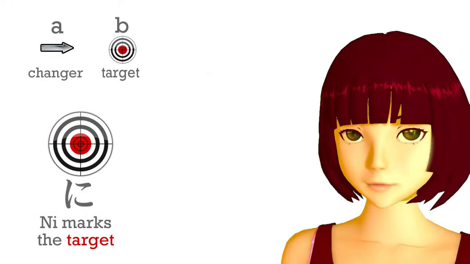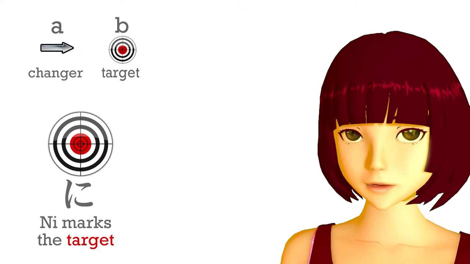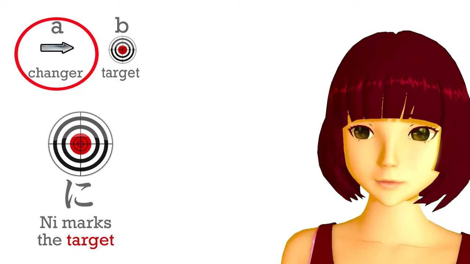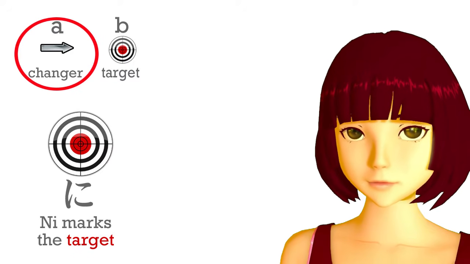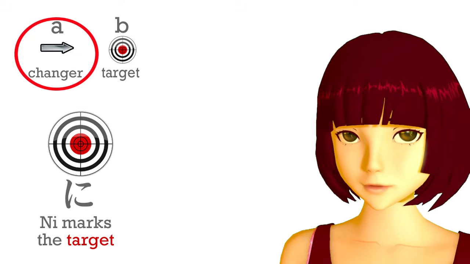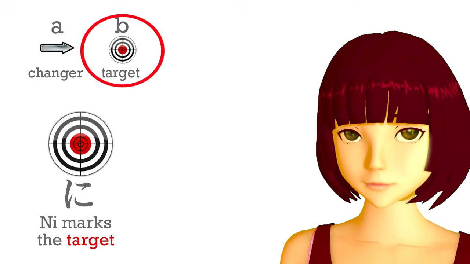And the last aspect of ni that I want to look at is that ni can also mark the target of a transformation. Just as if A is going to B, ni marks B, the place where it's going. If A turns into B, becomes B, then ni also marks B, the thing it's becoming, the thing it turns into.